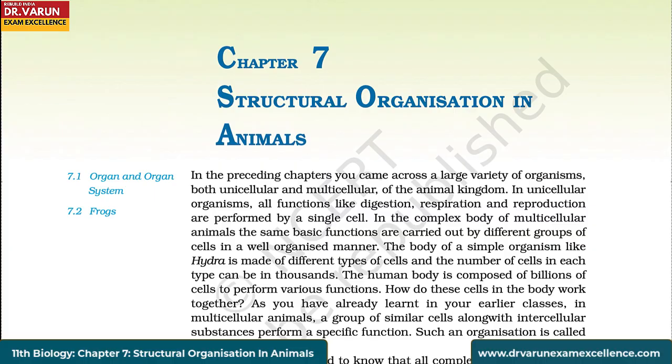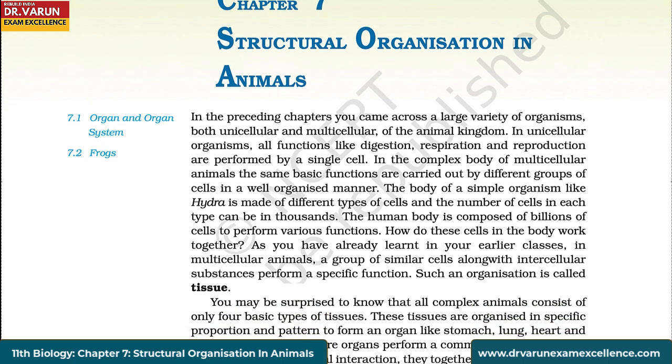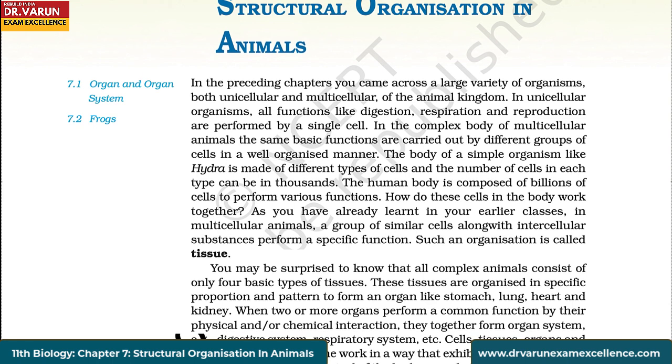Chapter 7 Structural Organization in Animals. In the preceding chapters, you came across a large variety of organisms, both unicellular and multicellular, of the animal kingdom. In unicellular organisms, all functions like digestion, respiration, and reproduction are performed by a single cell. In the complex body of multicellular animals, the same basic functions are carried out by different groups of cells in